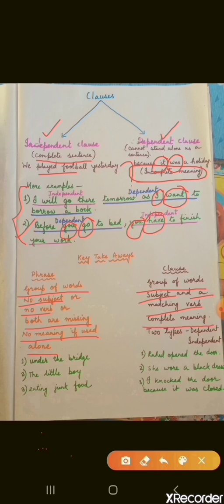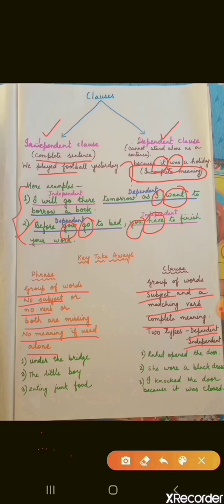And we have two types of clauses. The first one is dependent clause, and the next one is independent clause. Independent clause can stand alone as a sentence, and dependent clause needs the help of the independent clause to stand as a sentence. But in both the clauses, dependent and independent, there will be a subject and a matching verb. That is confirmed. Now let's see the examples again.